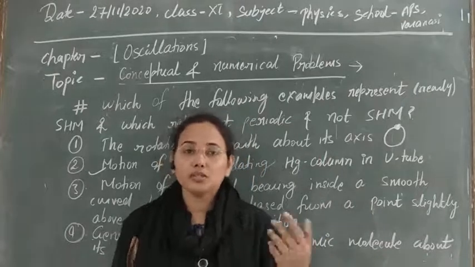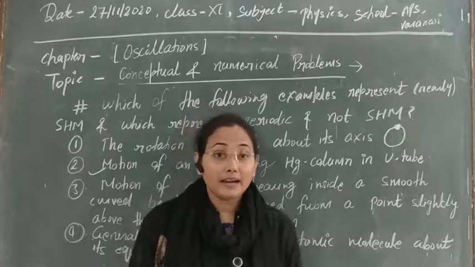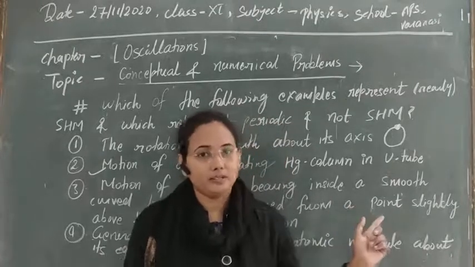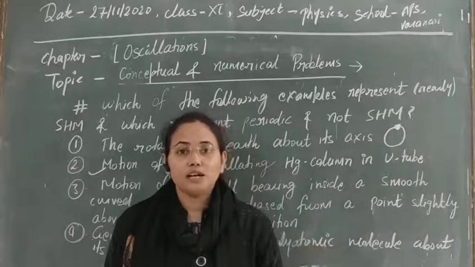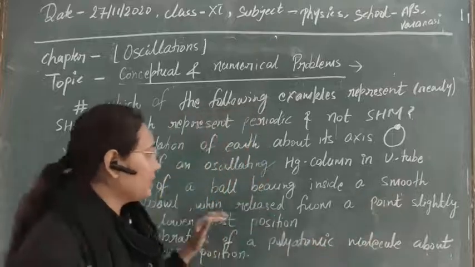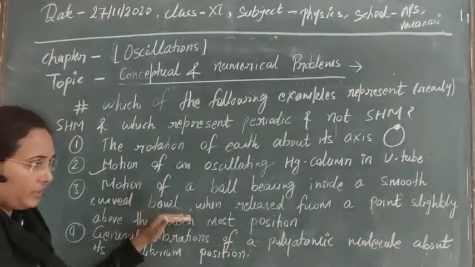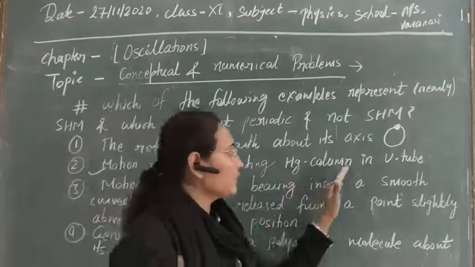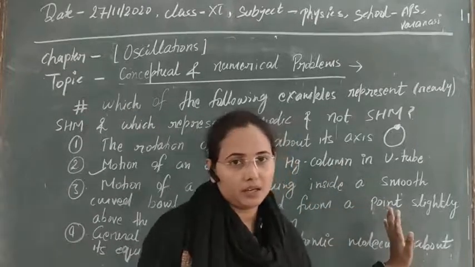So a restoring force will be developed in the system, and that restoring force will be directly proportional to the displacement caused in the ball bearing. So that is a case of simple harmonic motion also. Here the motion of the ball bearing will be periodic and also simple harmonic. Clear? So these two cases are periodic and also simple harmonic.